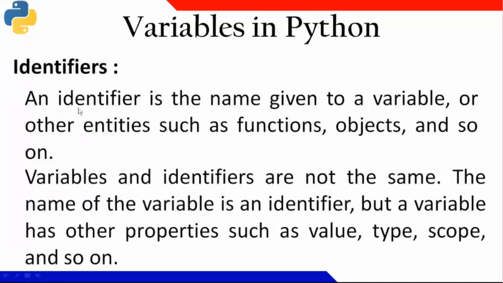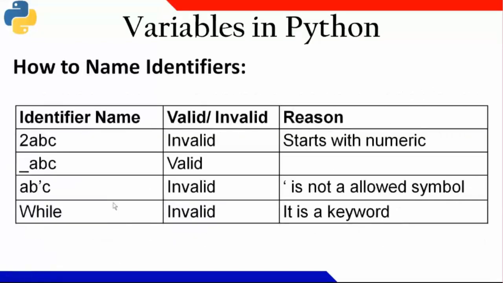And what is an identifier? An identifier is a name given to a variable or other entities such as function, object, and so on. The variable and identifier are not the same. The name of the variable is an identifier, but the variable has other properties such as a value, type, scope, and so on.